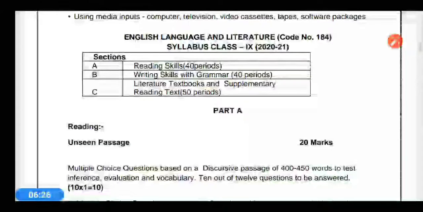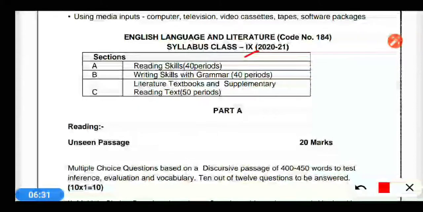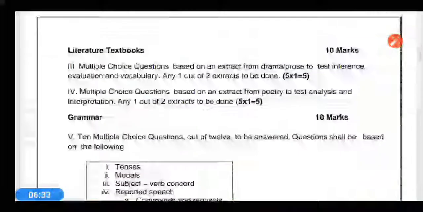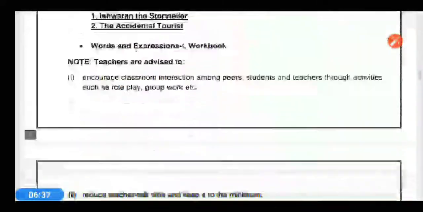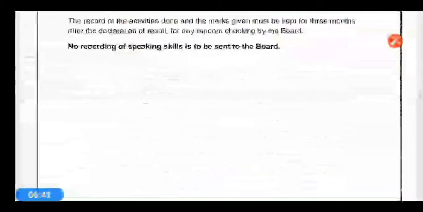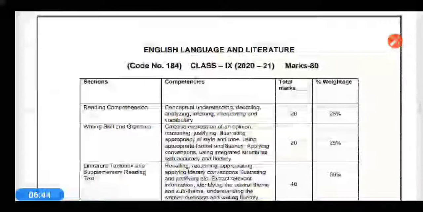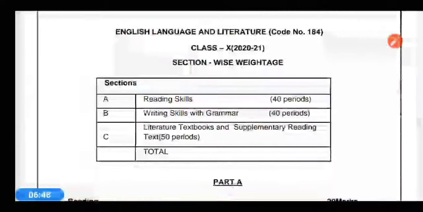This is about 9th class. So firstly I am going to talk about 10th. So let's go ahead. I am just moving towards 10th class. You see that this is all about 9th class, the chapters which have been removed, about the book, activity and all that. That is the weightage about 9th class. Here it is about 10th class.